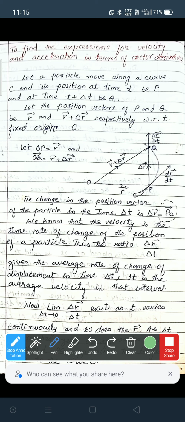Our first theorem or question is to find the expression for velocity and acceleration in terms of vector derivatives.